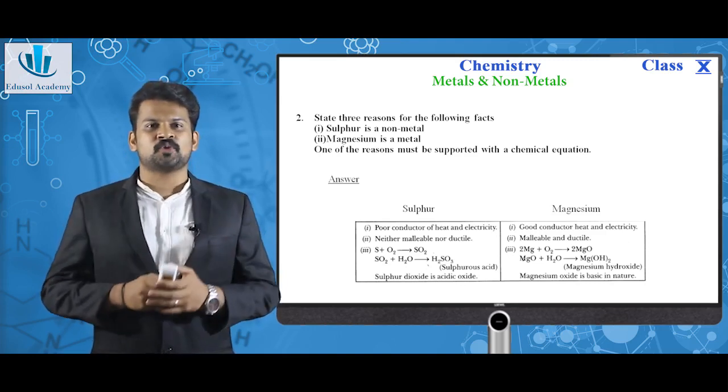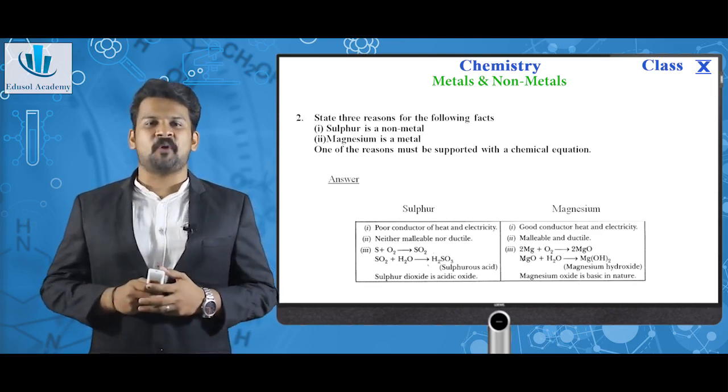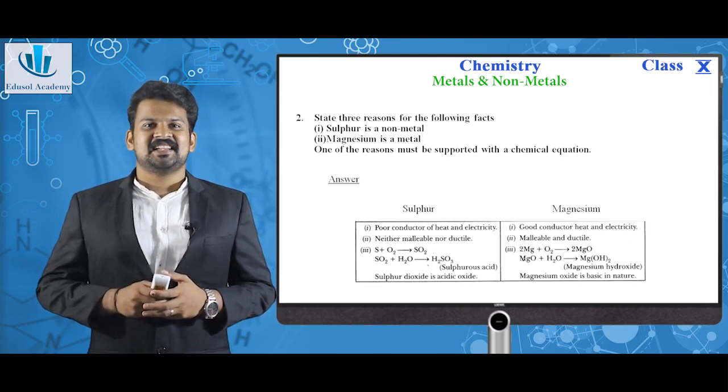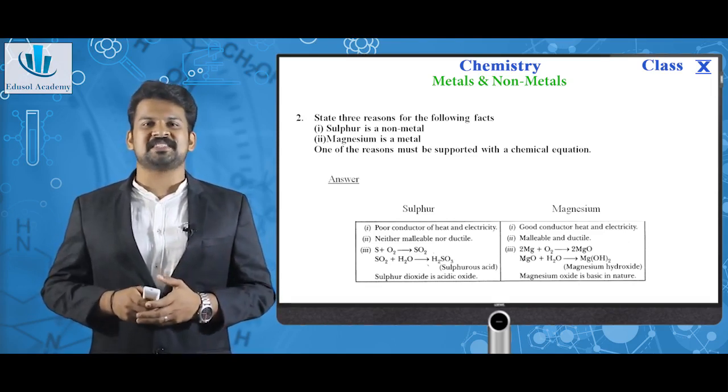Sulfur plus O2 gives SO2, sulfur dioxide. Magnesium plus O2 gives magnesium oxide. Sulfur dioxide is an acidic oxide. Magnesium oxide is a basic oxide.